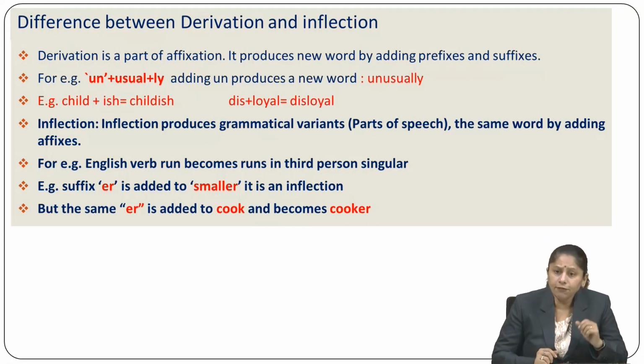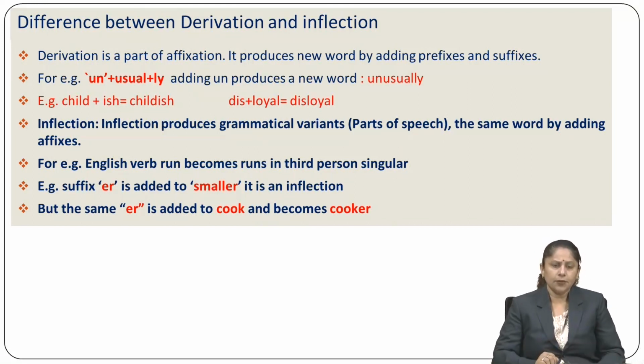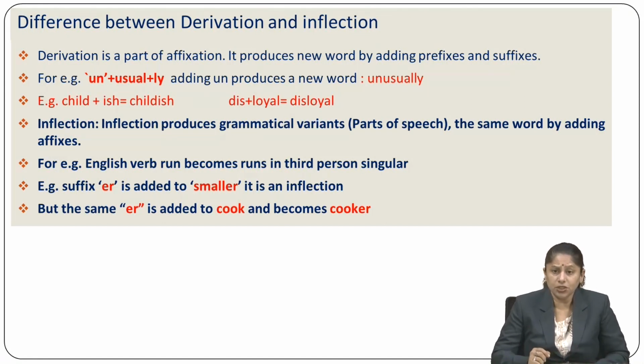Now what is inflection? Let's understand that. Inflection produces grammatical variants, parts of speech, of the same word by adding affixes. Look, when I talked to you about the example of friendship, friendship is the word that takes derivation, but it is a compound word.